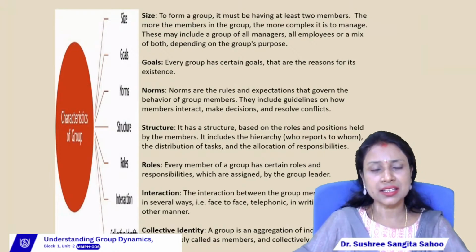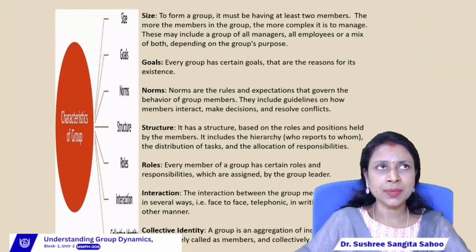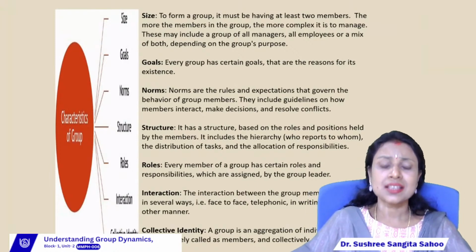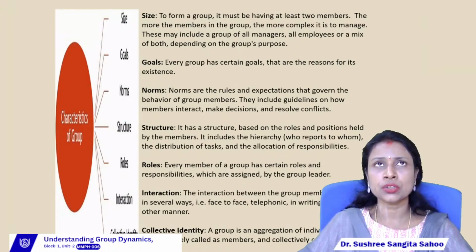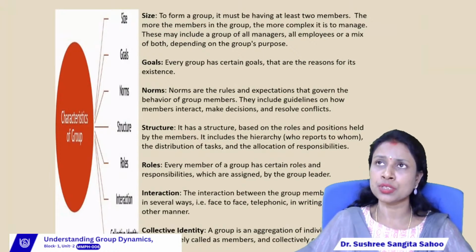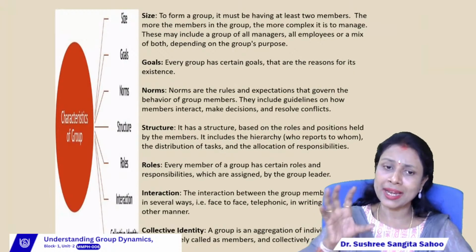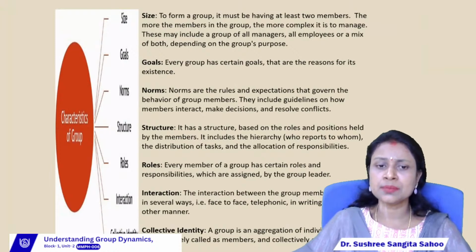Then the last characteristic of a group is collective identity. Collective identity means what? Each and every group has some separate identity, right? That identity represents that group. We can find that identity sometimes in the name or in some logo. Suppose we can find a particular logo of a particular group, so that logo identifies that group. That is known as a collective identity.